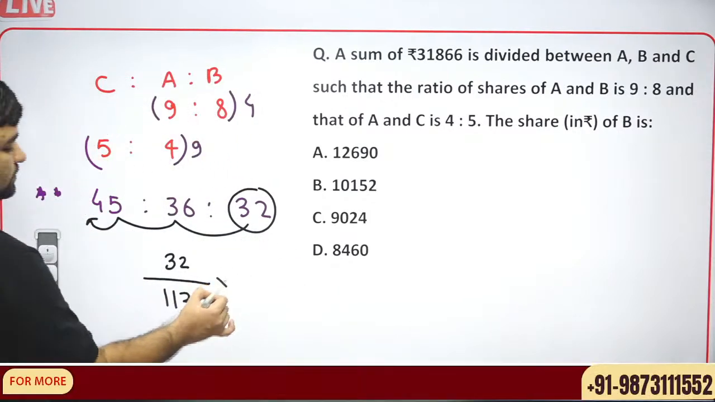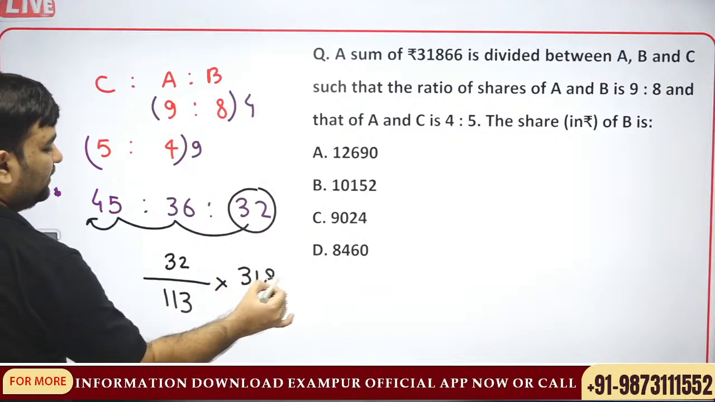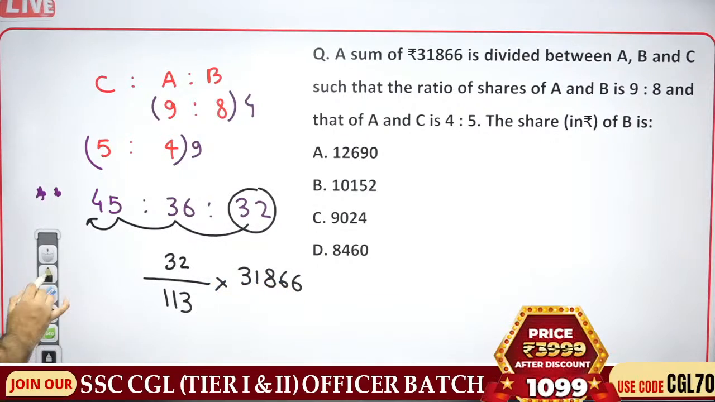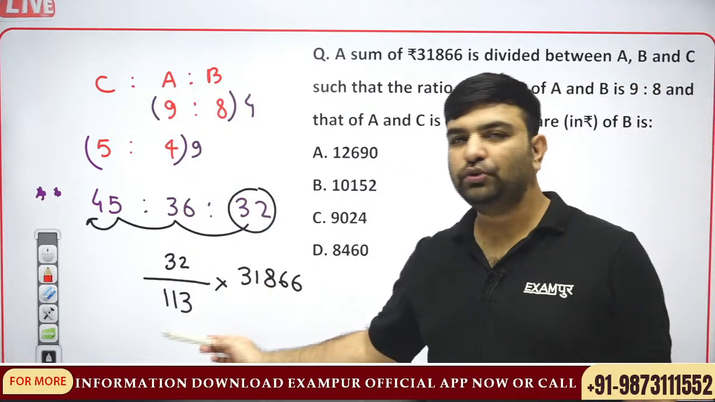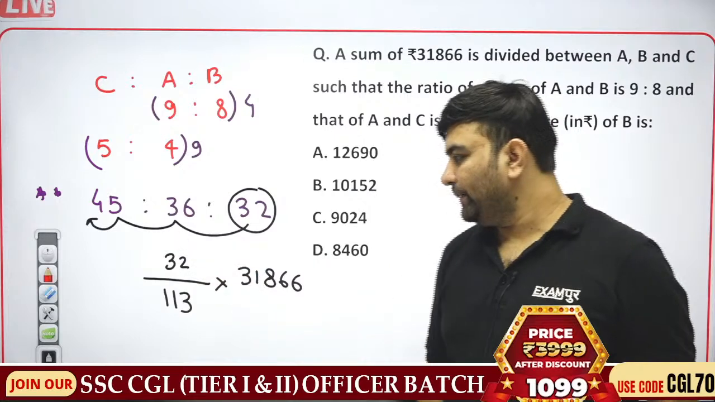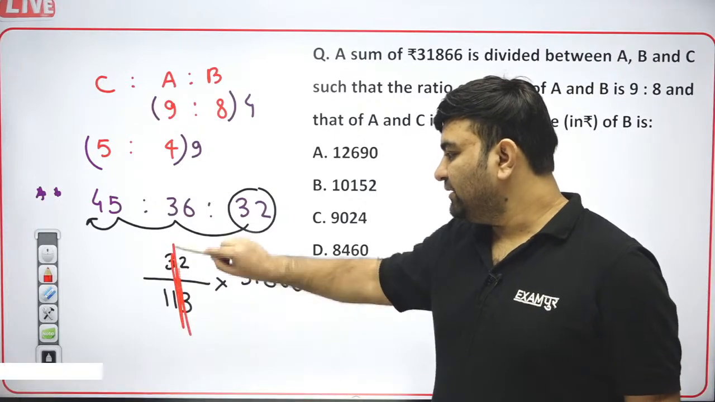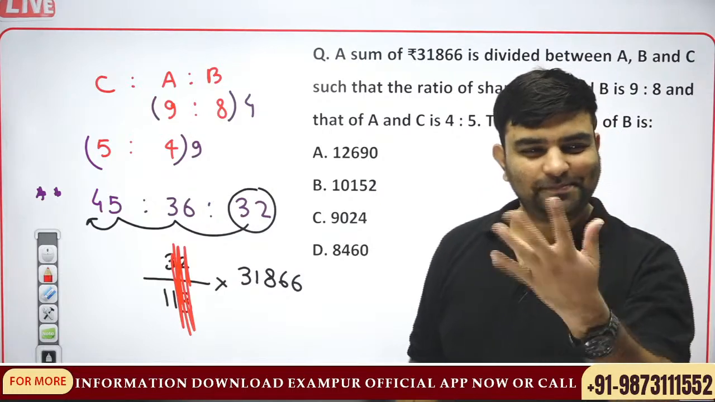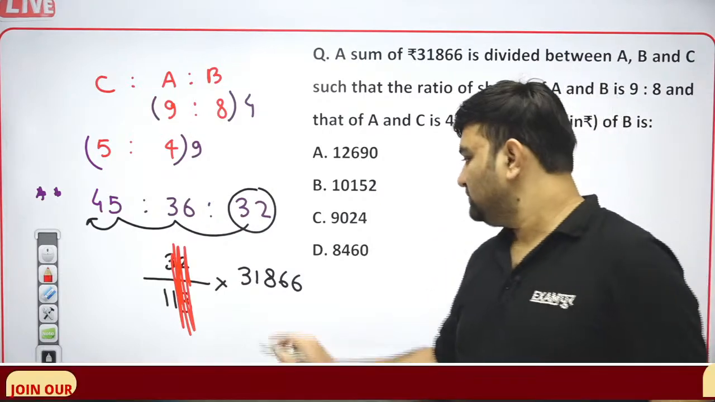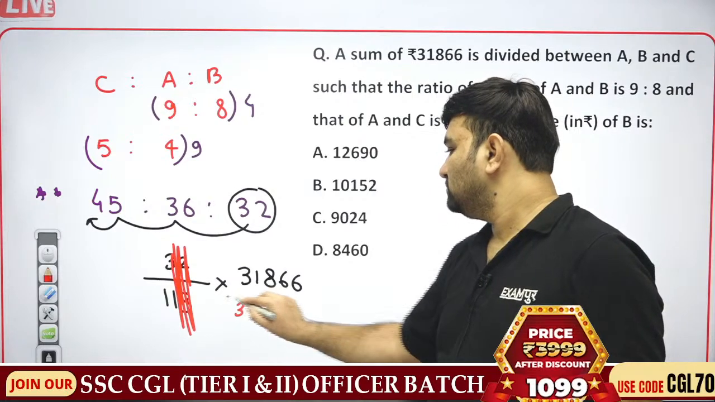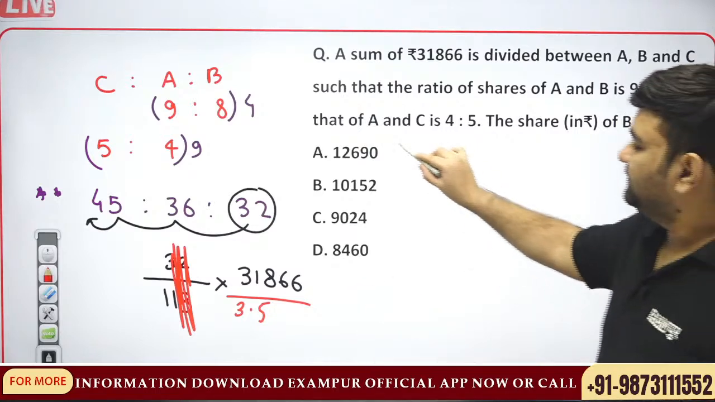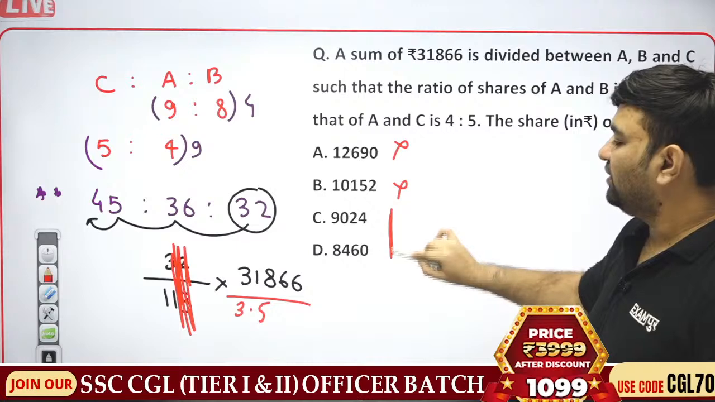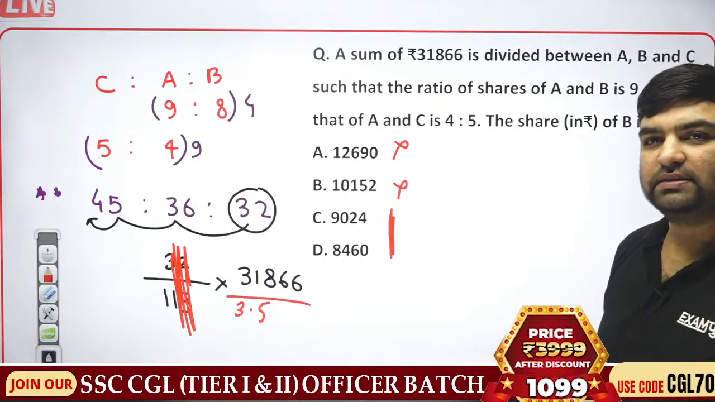Into 3 1 8 6 6. But guys, we can approximate. What is 32 into 3? 96. What is 32 into 4? More than 120. So can I take this as 3.5 something? So now let's see. Obviously less than 10,000. Either this or this.